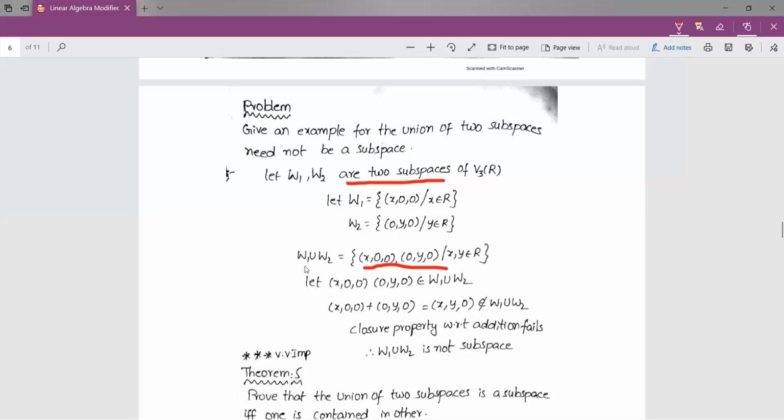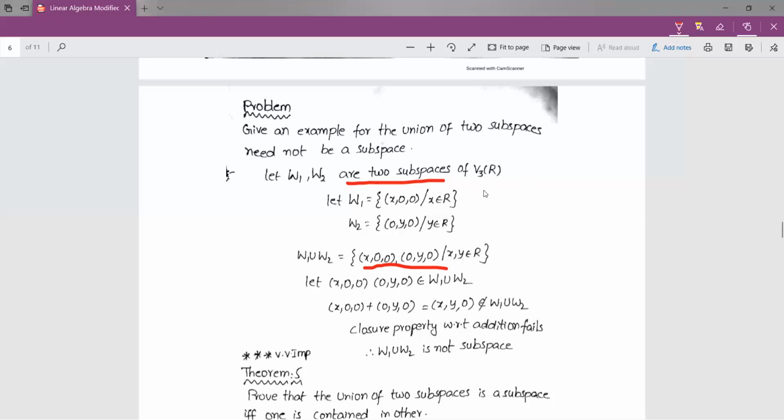Clearly W1 union W2 is a subset of V3(R) because it contains ordered triples and V3(R) is the set of all ordered triples.